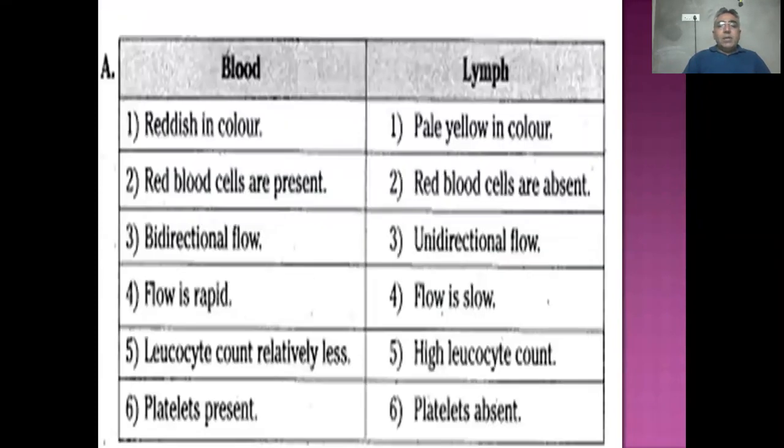The next is, what is the difference between blood and lymph? Blood is reddish in color because red blood cells are present. It has bidirectional flow. Flow is rapid and leukocyte count is relatively low. Platelets are present. And lymph is pale yellow in color, red blood cells are absent. It has unidirectional flow and flow is slow. There is a high leukocyte count and platelets are absent. That is today's topic.